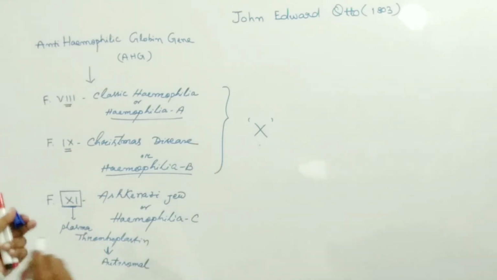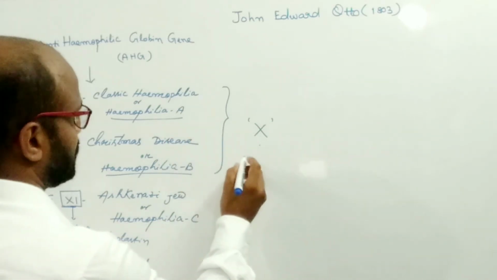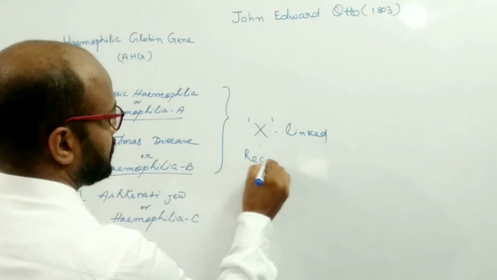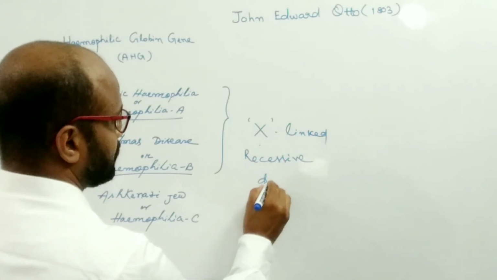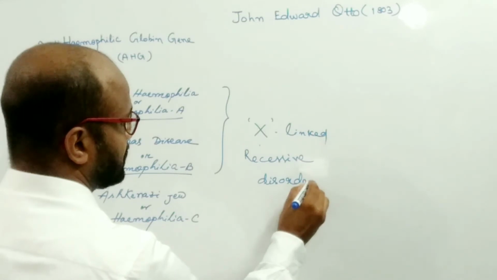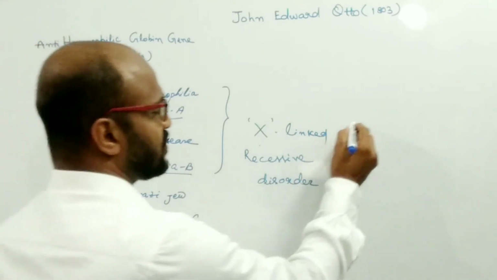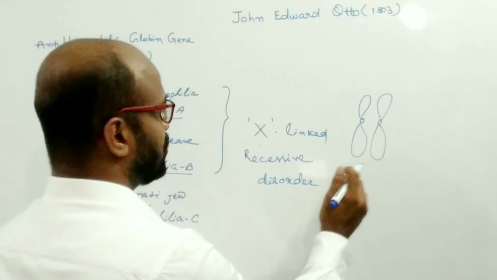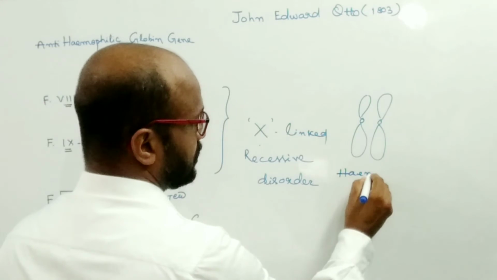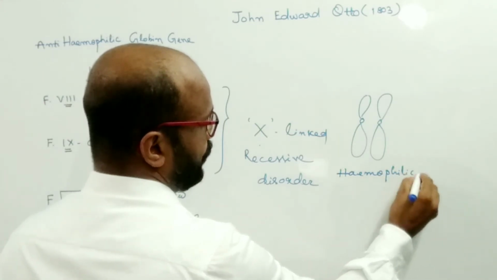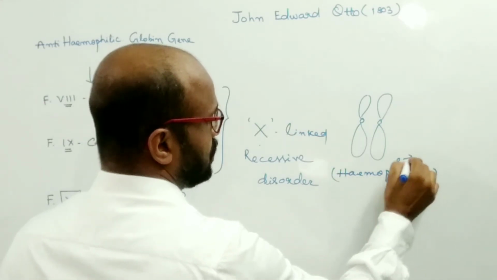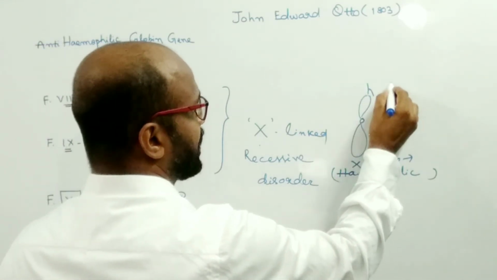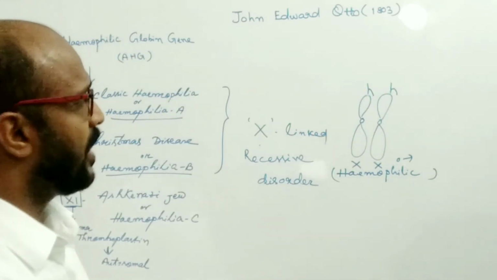And such hemophilia, this is the X-linked recessive disorder. Recessive disorder means that a hemophilic female, which contains two X chromosomes, contains two defective hemophilic alleles.